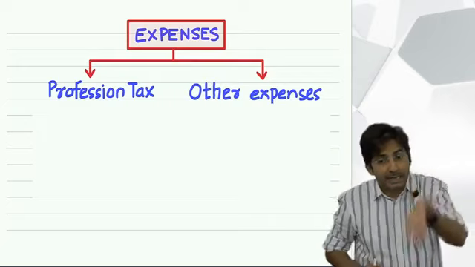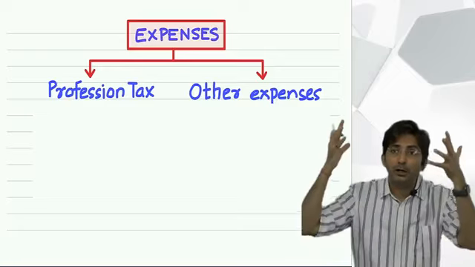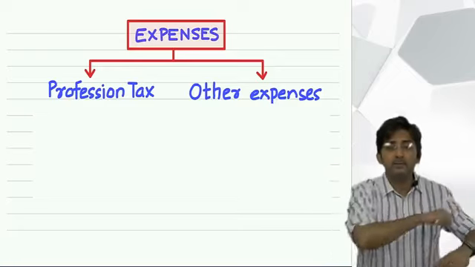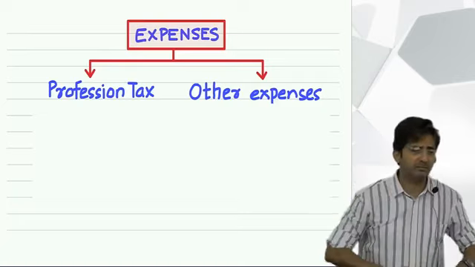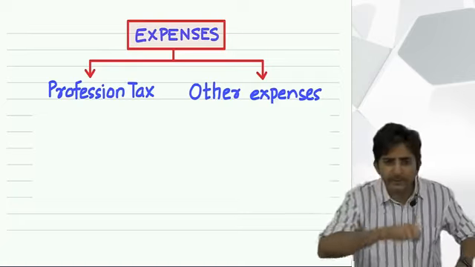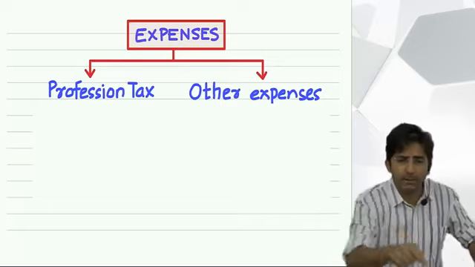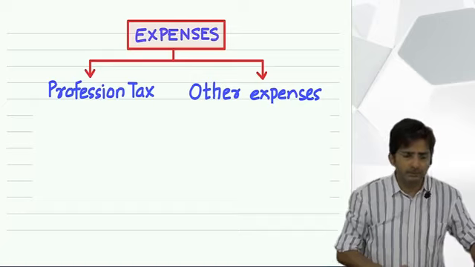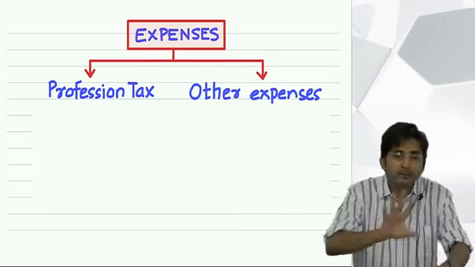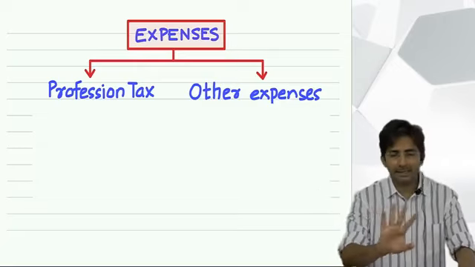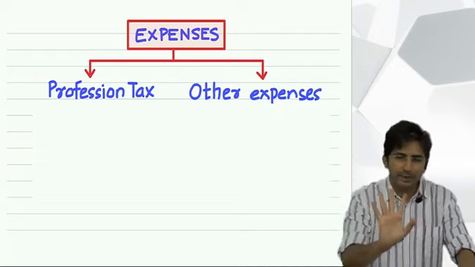So even a salaried person gets a lot of salary, but to generate salary income, he has to incur expense. What expense? Every day he has to go to office, which involves some expense. And if the employee is a teacher in a college, he has to purchase books. Depending upon the type of job you do in a company, you have some expense. A salaried employee will not have much expense, but they also have some expense.